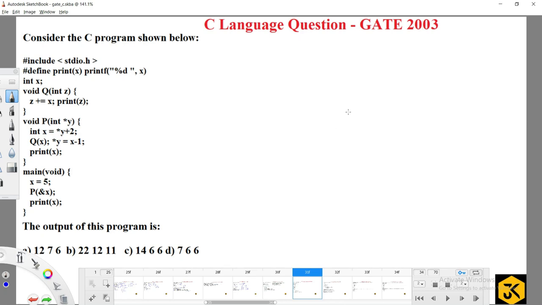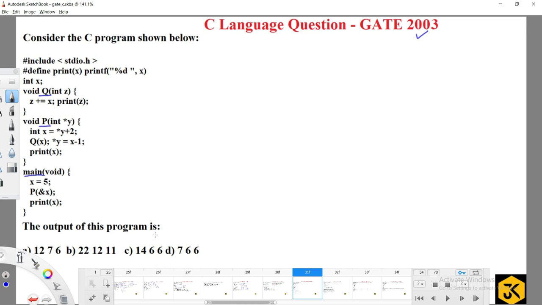Hi, let's see one of the GATE questions which was asked in the year 2003. Here they have given a few lines of code in the form of functions. One function is the Q function, another is the P function, another is the main function. We can call it a method also. The output of this program is what they have asked.